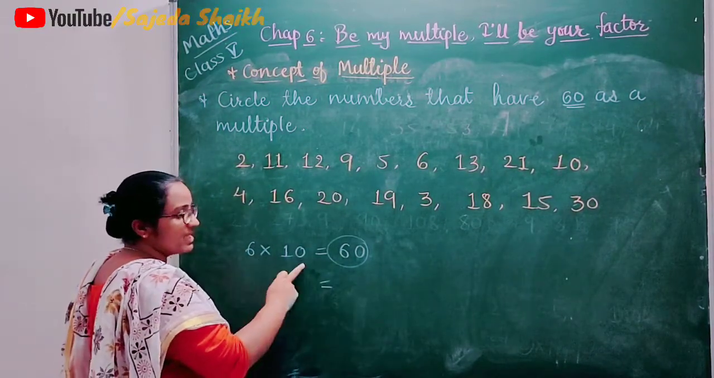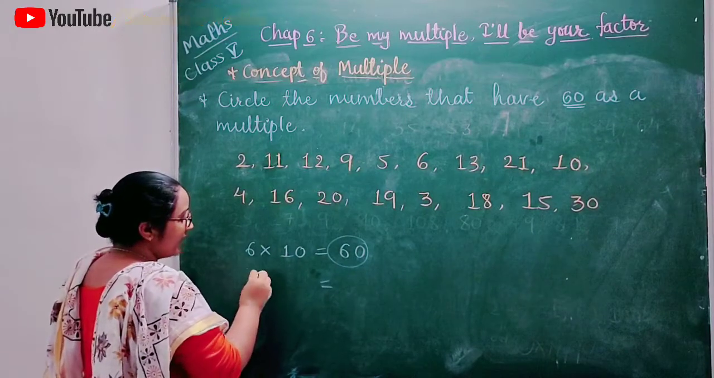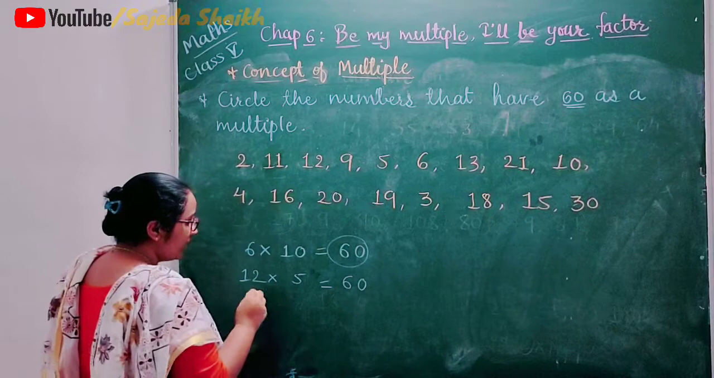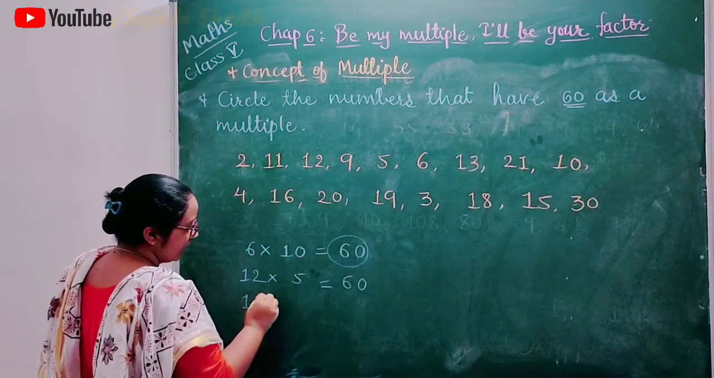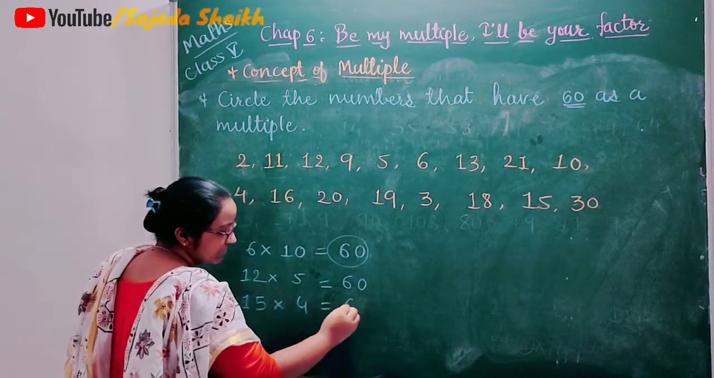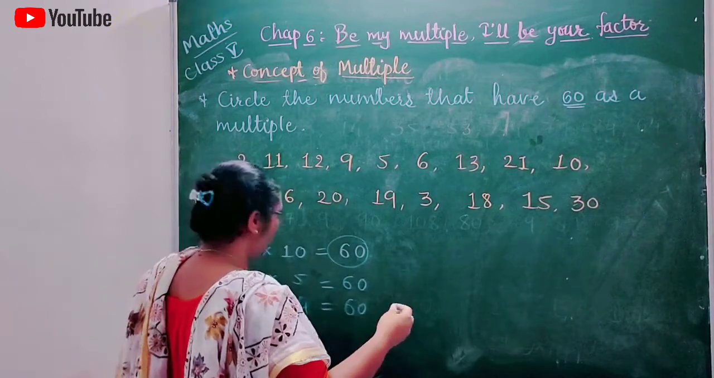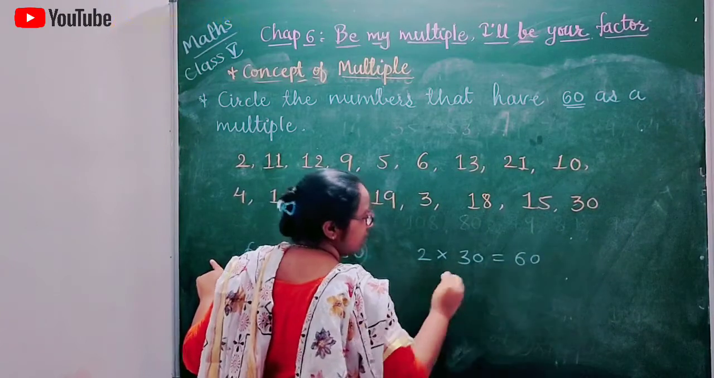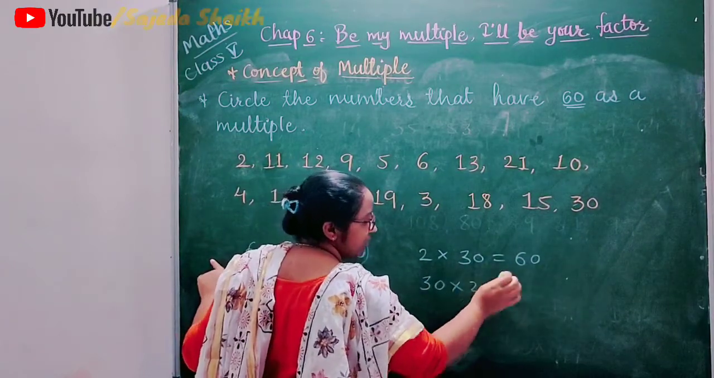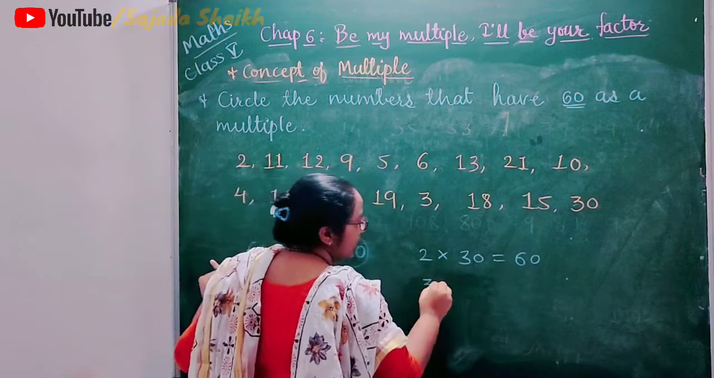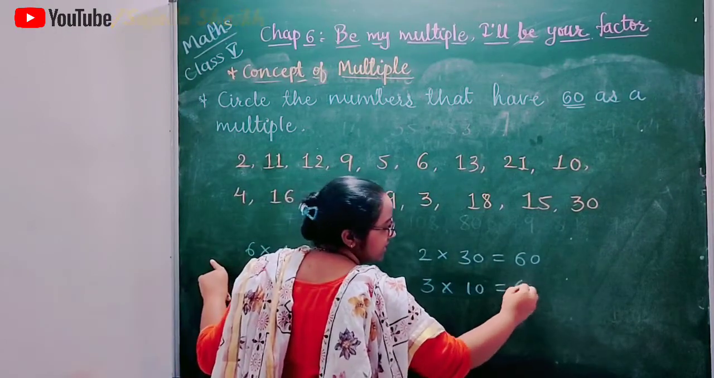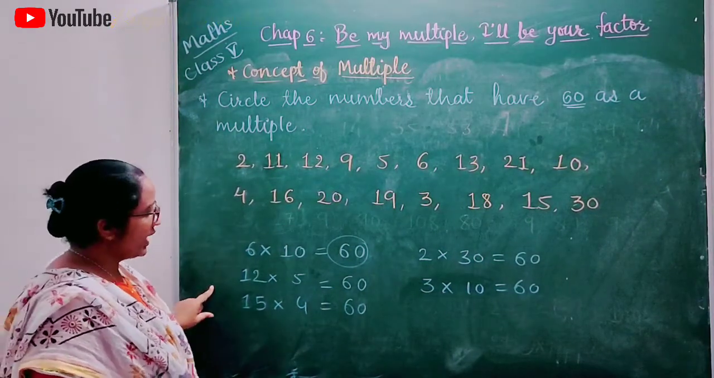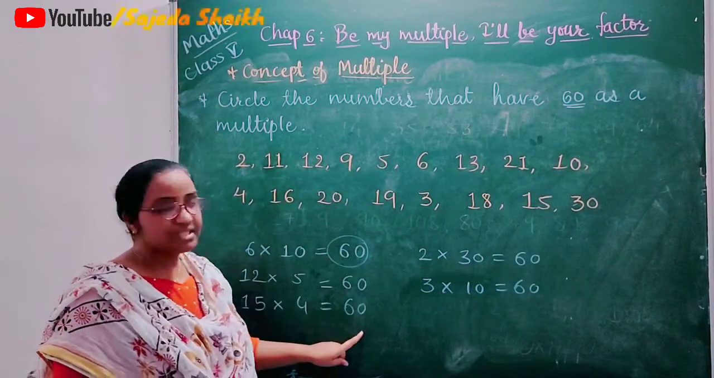First I have written 6 tens are 60. Another I can write 12 5s are 60. Another I can write 15 4s are 60. One more, so many are there, right? 2 30s are 60. 3 20s are 60. 3 10s... no, we will not write this. 3 20s are 60. Okay, these all are the possibilities where we get the answer 60.